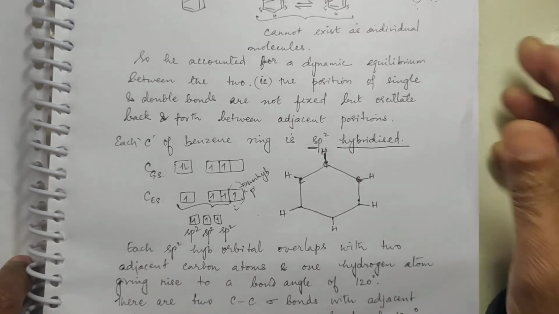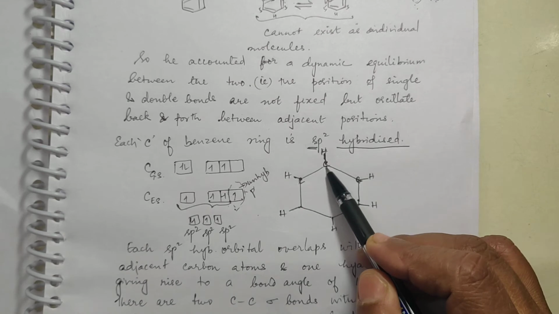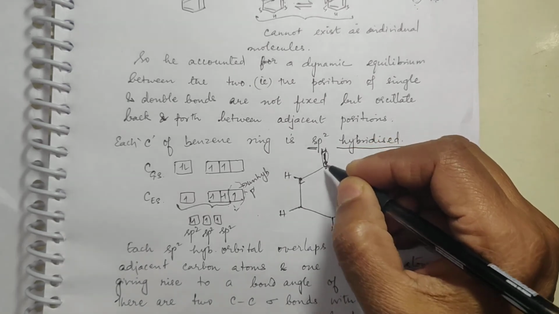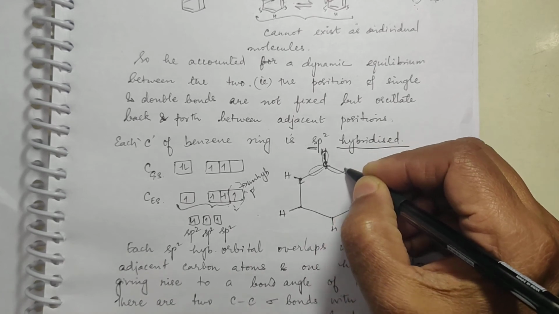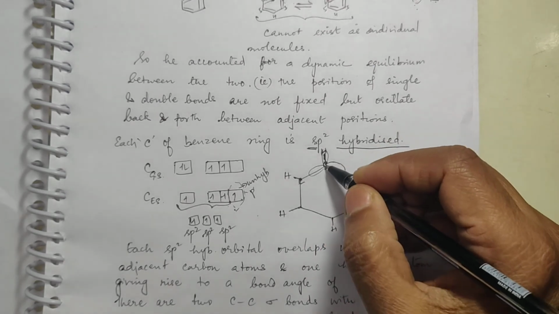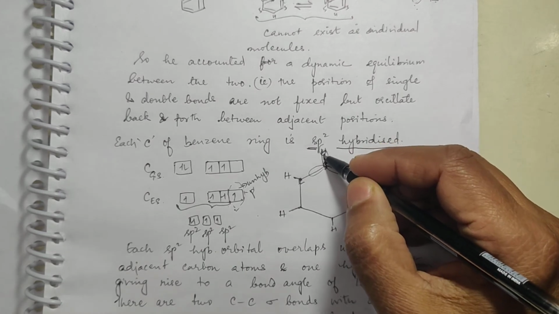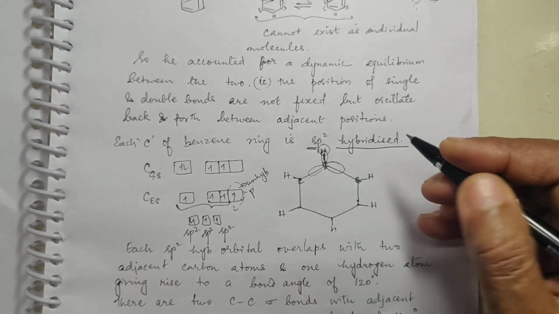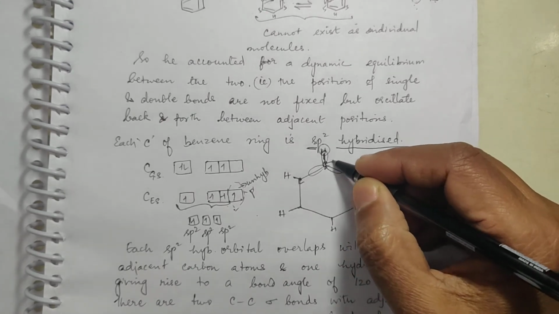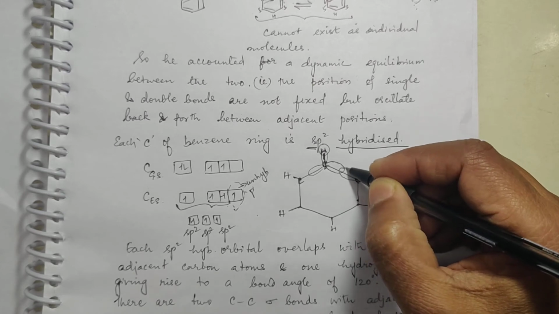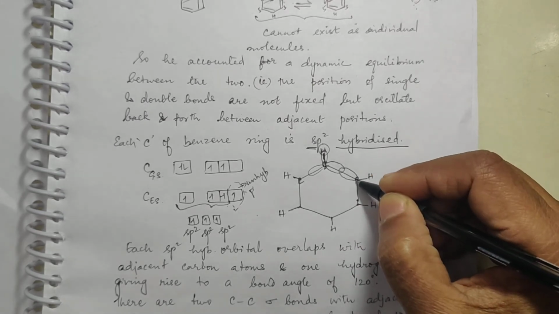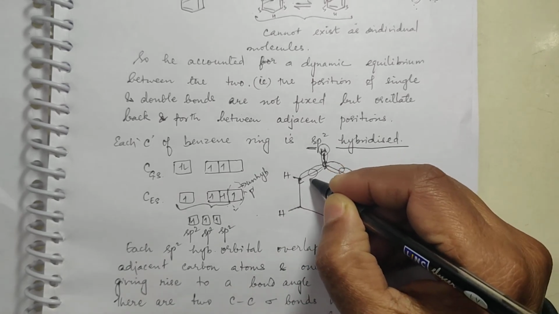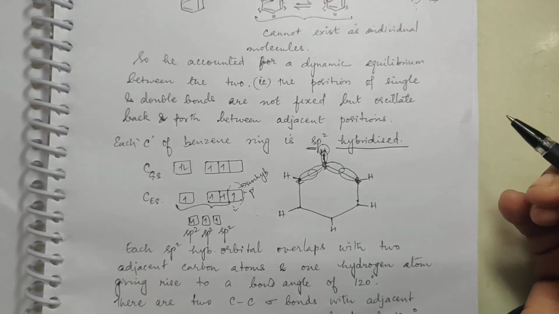Now these sp2 hybrid orbitals of this carbon, there are 3, is it not? One here and one here and one here. Now this sp2 hybrid orbital is overlapping with the spherically symmetrical s orbital of hydrogen, and this sp2 hybrid orbital is overlapping with the sp2 hybrid orbital of the adjacent carbon, and this sp2 hybrid orbital is overlapping with the sp2 hybrid orbital of the adjacent carbon.